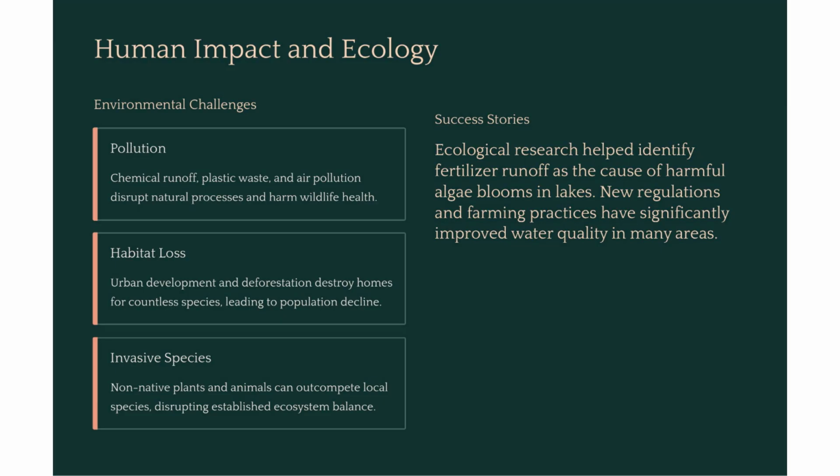Now let's see how humans impact ecology. One problem is pollution, like chemical waste, plastics, and dirty air that harm animals and plants. Another is habitat loss. When forests are cut or land is developed, many species lose their homes. We also face issues from invasive species, non-native plants or animals that push out local species and upset the balance.